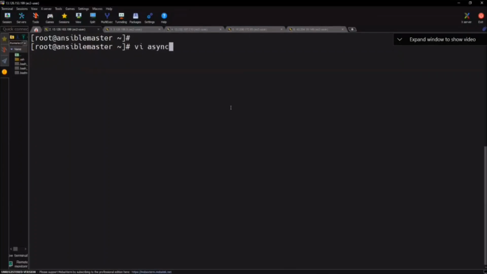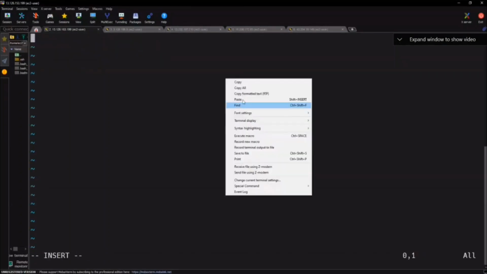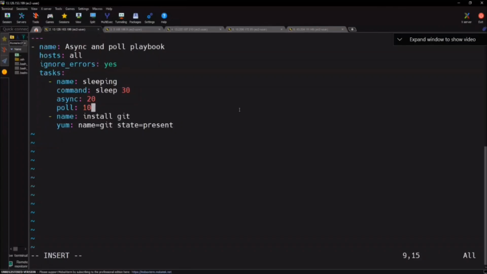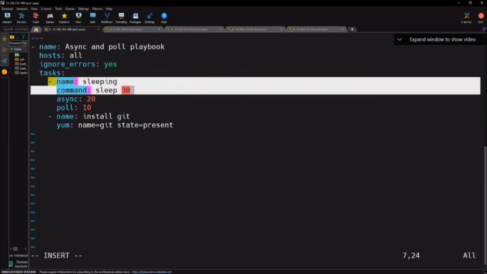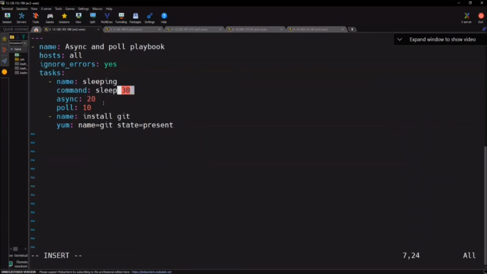This is async.yaml. See here, hosts all, and then the task named sleep. It sleeps for 30 seconds. Async is 20, meaning this task, this command, should get finished within 20 seconds. But it is going more than 20. Poll will go and check every 10 seconds. After that it is installing Git. Let's see what it does now.